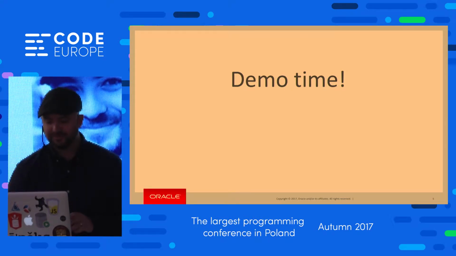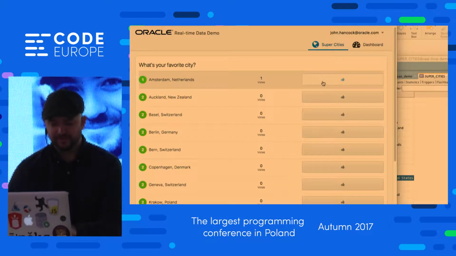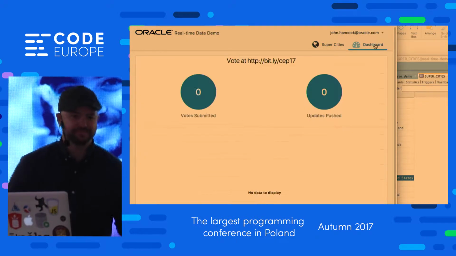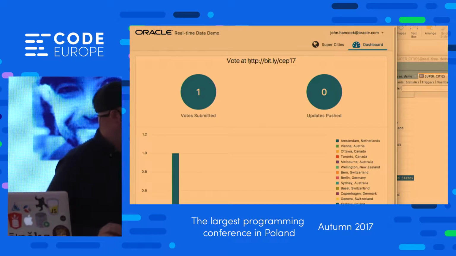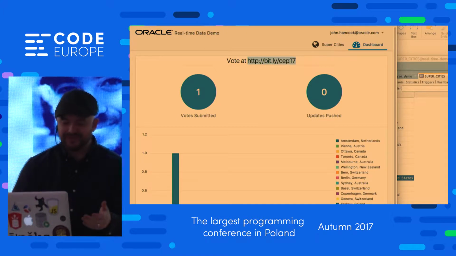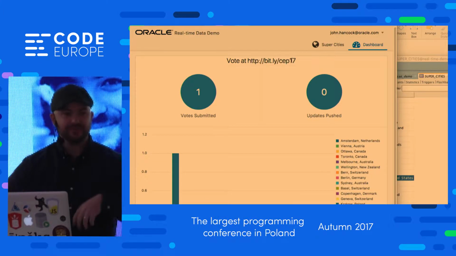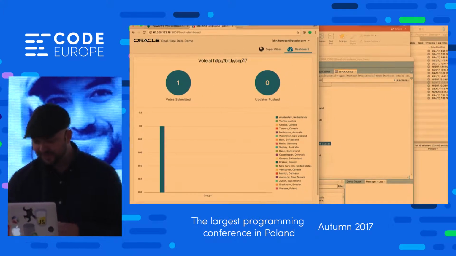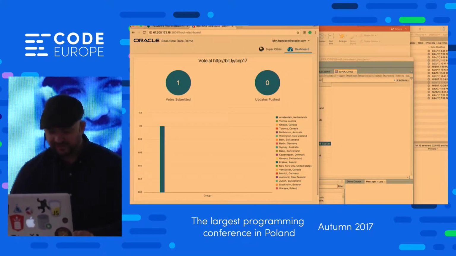So I'll tell you a little bit about what I did here. I found this website. I just kind of Googled most livable cities or best cities, something along those lines, and I found this website. It said these are the 20 greatest cities to live in. You can only see the images here, but I just scraped this list and put them in a table in a database. And so you can see the list here.